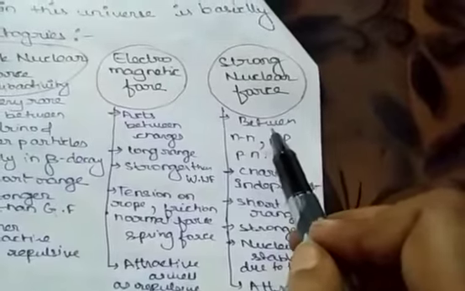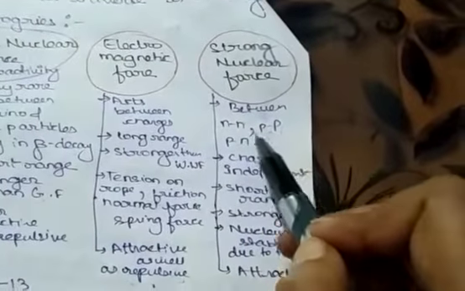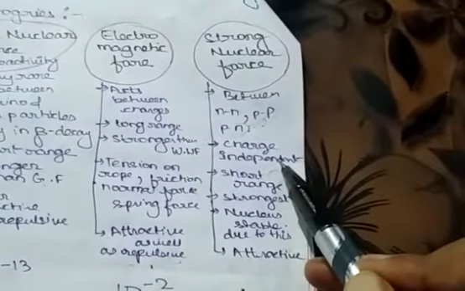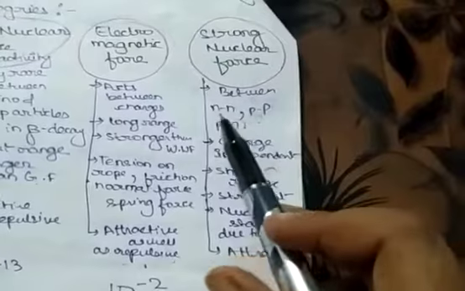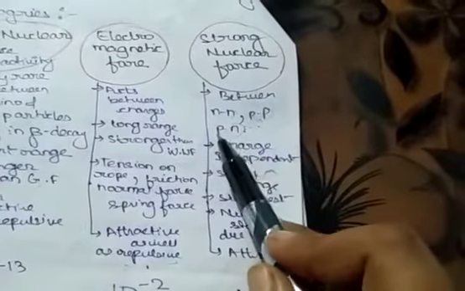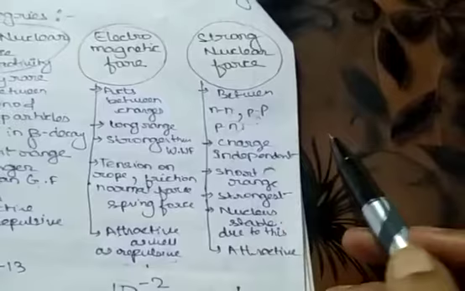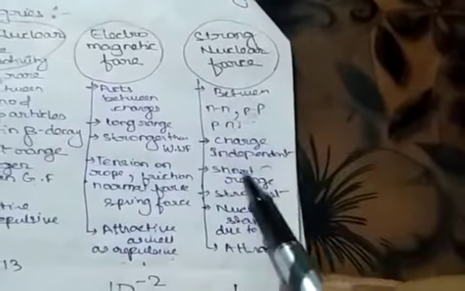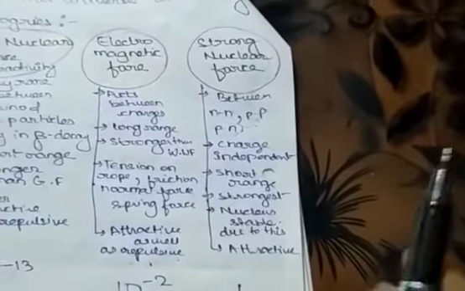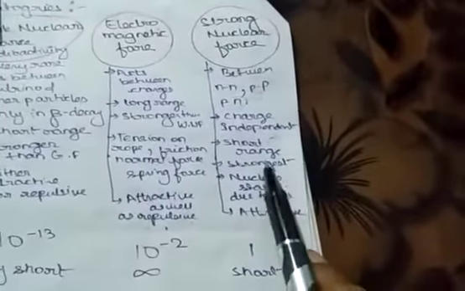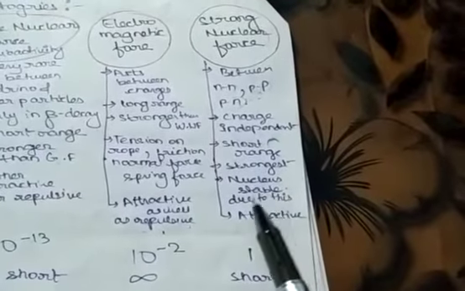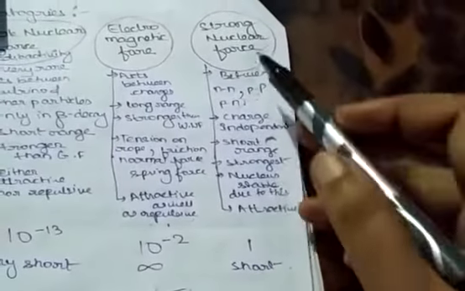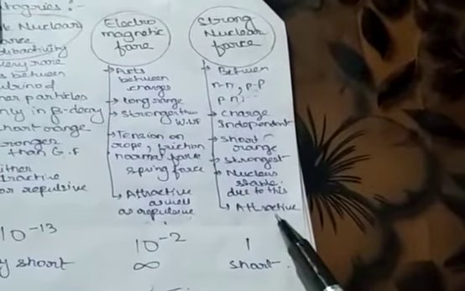So we can see the strong nuclear force between two neutrons, two protons, a proton and a neutron, all these things. This force is charge independent because it is attracting between two positive charges, two neutral particles, and a positive and a neutral particle. And it is very short range, again because it is nuclear force present inside the nucleus. This force is the strongest one among all the four. The nucleus, which is there inside each and every atom, is stable due to this force only. And it is always attractive. There is no repulsion in this case.